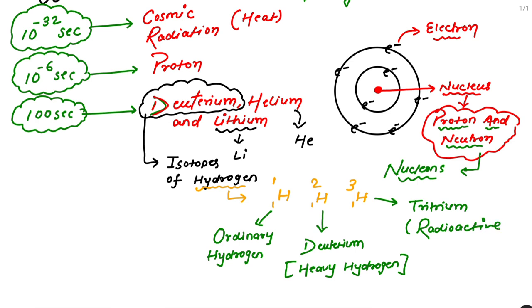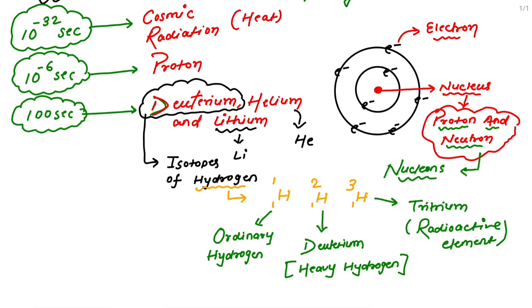Now you may ask, what is radioactive? You may search this question on Google, or if you want an extra video on radioactive elements, then please comment in the comment box and I will cover radioactive elements in the next lecture, with proper notes. If we get more students commenting, then we will arrange a lecture about radioactive elements.